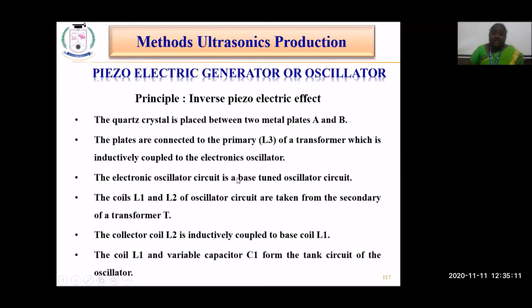The electronic oscillator is the base tuned oscillator circuit, same as the case which we have seen in the second method. These coils L1 and L2 of the oscillator circuit are taken from the secondary of the transformer. The collector coil is inductively coupled to the base coil L1. So the coil L1 and the variable capacitor C1 form the tank circuit of the oscillator.